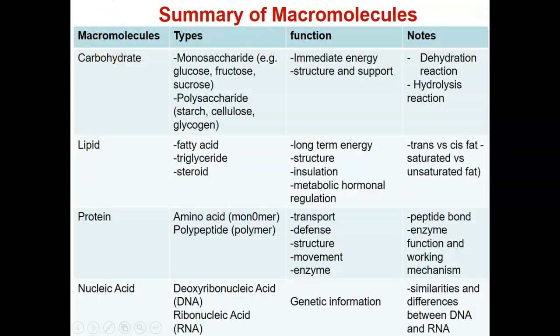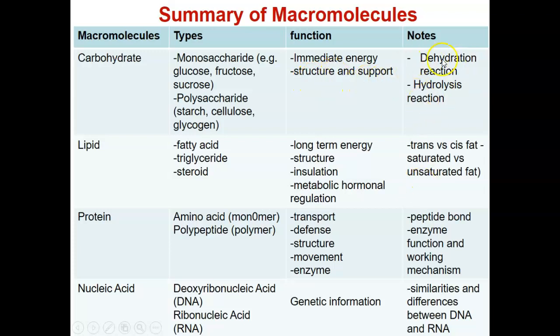In summary, this chapter talks about the macromolecules. I have a summary table for you to use as a study guide. We have talked about four types of macromolecules: carbohydrate, lipid, protein, and the nucleic acid. Each type has their monomers. For example, for carbohydrate, the monomer is called monosaccharide. When monomers link together, it forms into polymer. The polymer of carbohydrate is called a polysaccharide. The examples of each type are listed here. The function of carbohydrate is immediate energy resource, and it functions as a structure and a support.